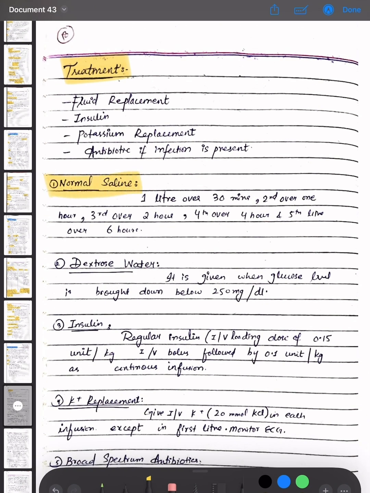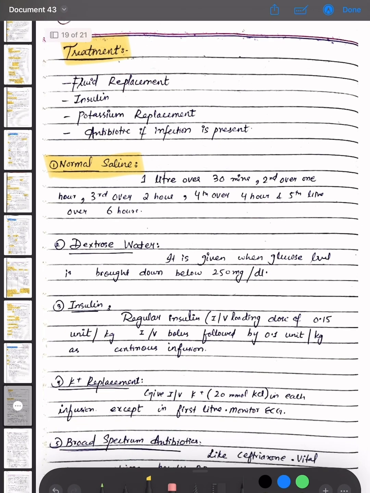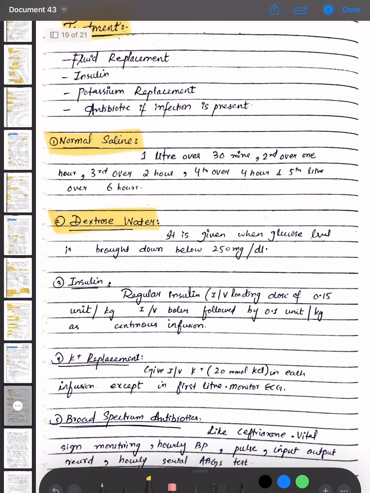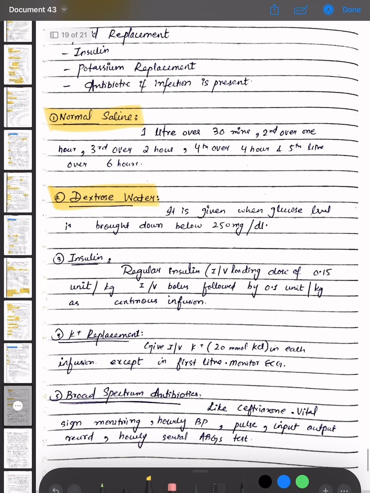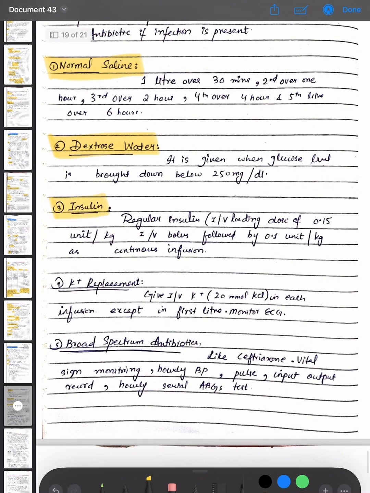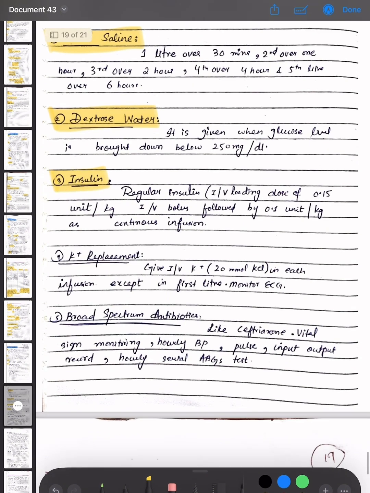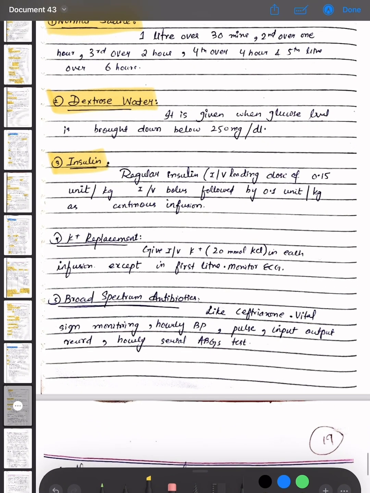Normal saline is given, that is 1 liter over 30 minutes, second over 1 hour, third over 2 hours, fourth over 4 hours and fifth liter over 6 hours. The dextrose water is used. It is given when glucose level is brought down below 250 mg per dl. Insulin is used, which is regular insulin. Intravenous loading dose of 0.15 unit per kg, intravenous bolus followed by 0.1 unit per kg as continuous infusion.